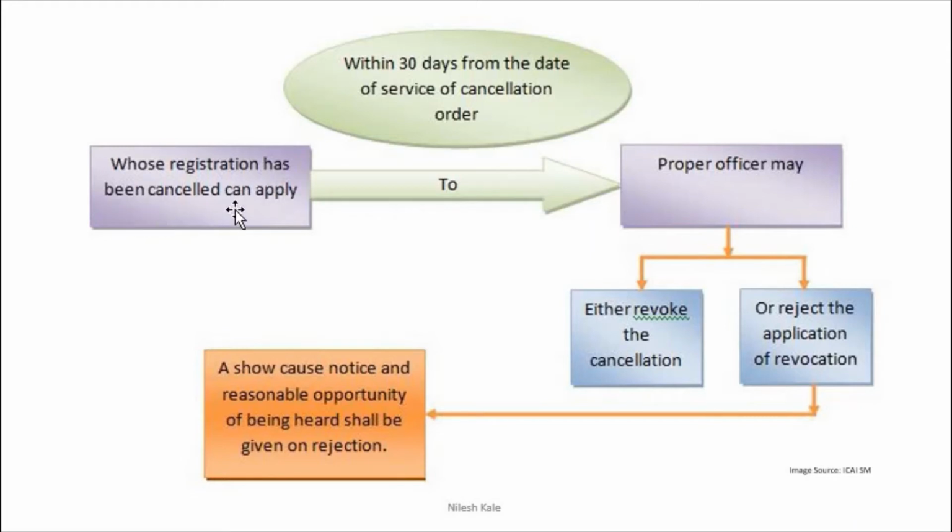The person whose registration has been cancelled can apply to the proper officer within 30 days of the cancellation order. Then the proper officer may either revoke the cancellation, accepting whatever you are applying, or reject your application. While rejecting, he will have to give a show cause notice and give you an opportunity of being heard. You will be asked why you want to revoke the cancellation order, right? This is what section 30 is all about.